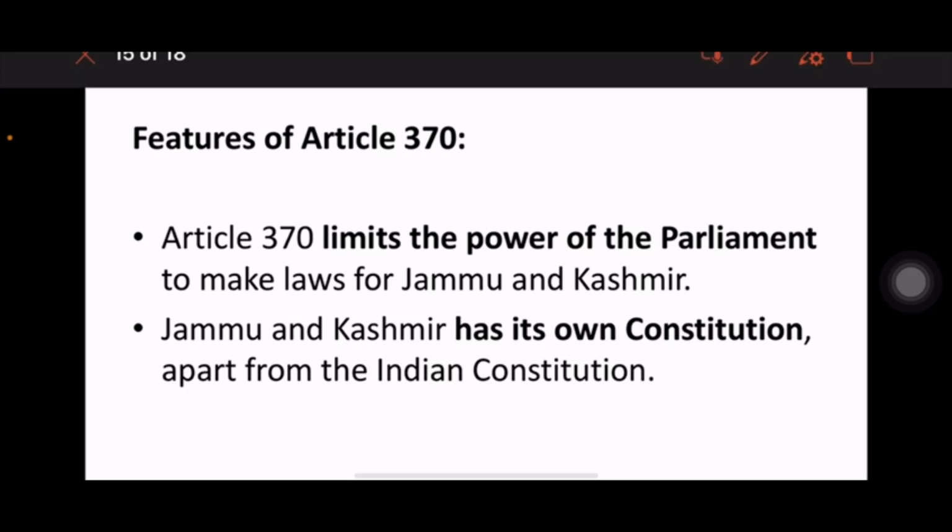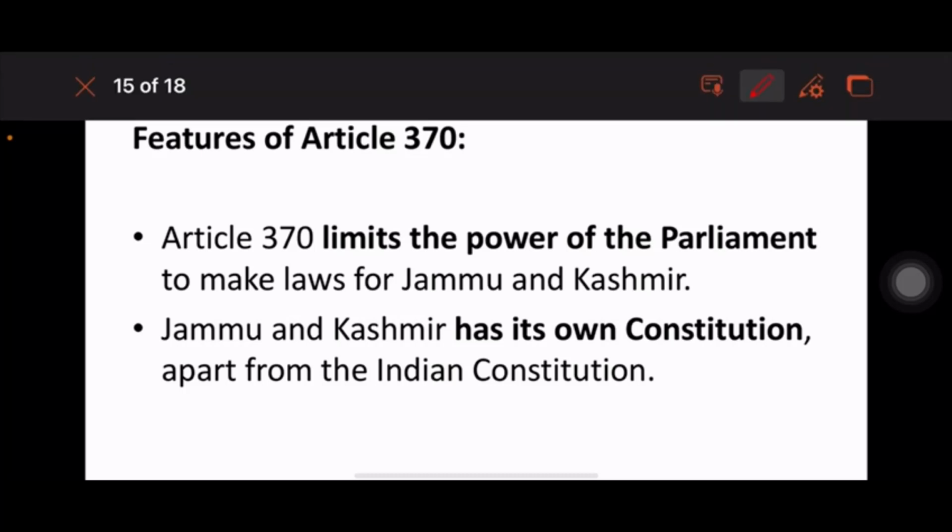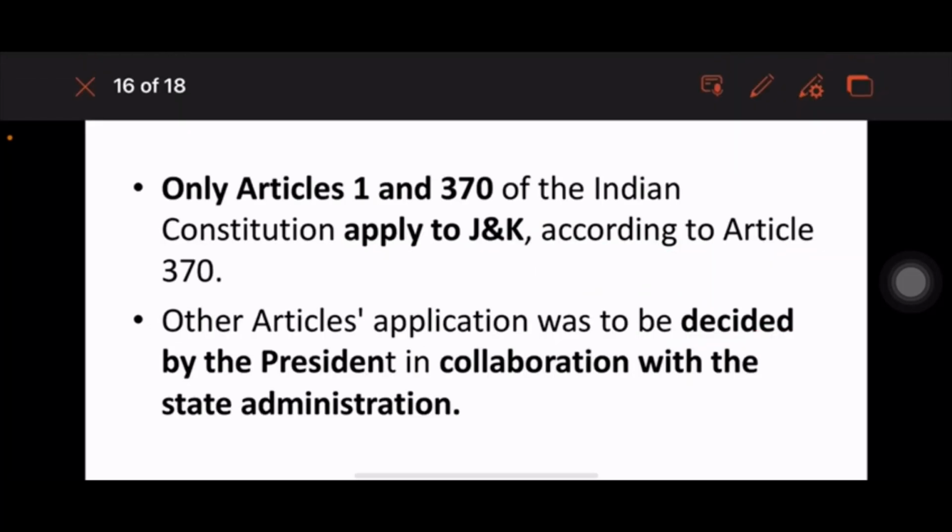So Article 370 limited the power of Parliament, which means Jammu Kashmir had special and unique power for its lawmaking, and it had its own constitution apart from the Indian constitution. Only Article 1 and 370 of the Indian constitution applied to Jammu Kashmir. Other articles would be decided by the president in collaboration with that particular state.